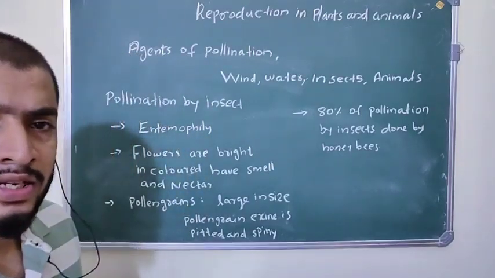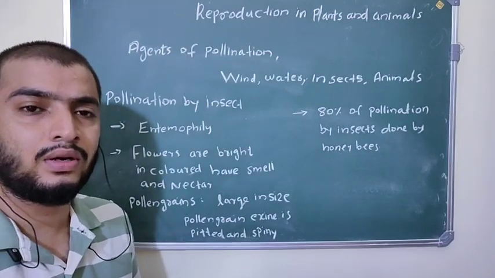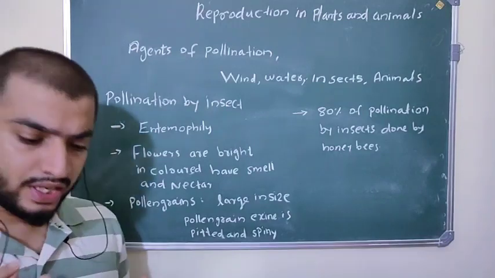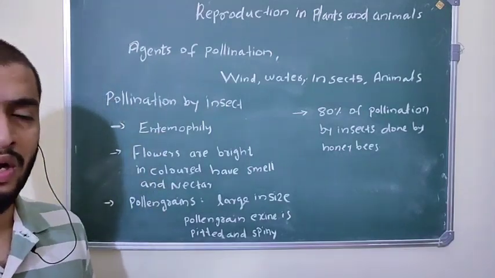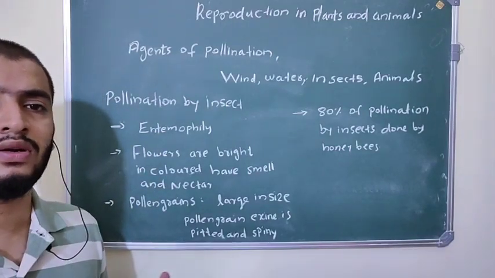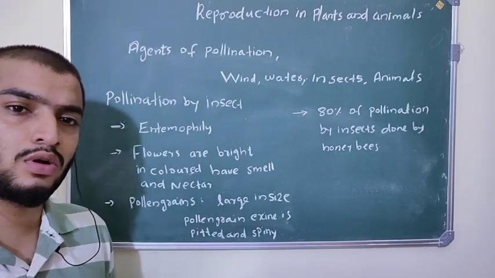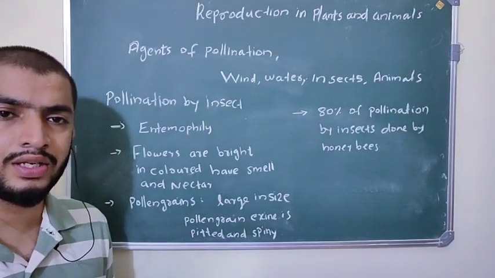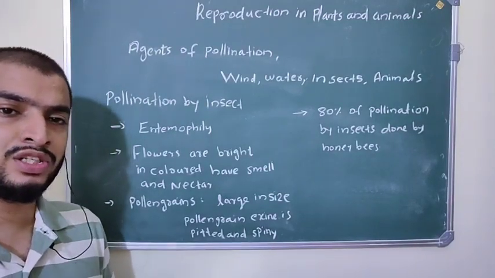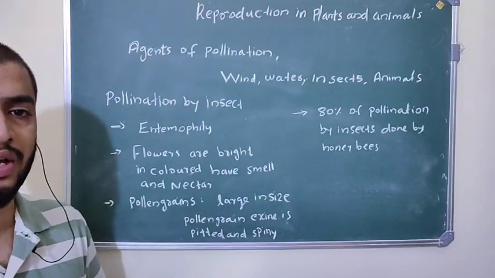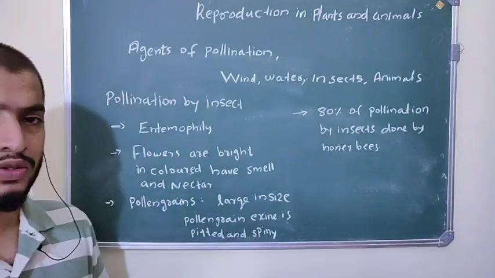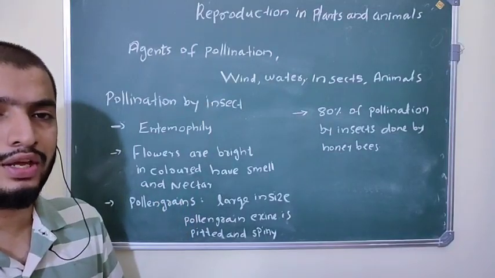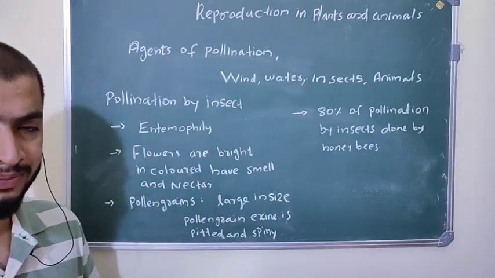The next agent which helps in cross pollination is insects. Insects like honeybees and flies help in cross pollination. This type of cross pollination is called entomophily. What is entomophily? The cross pollination with the help of insects is called entomophily, and the flowers that perform it are called entomophilous flowers.